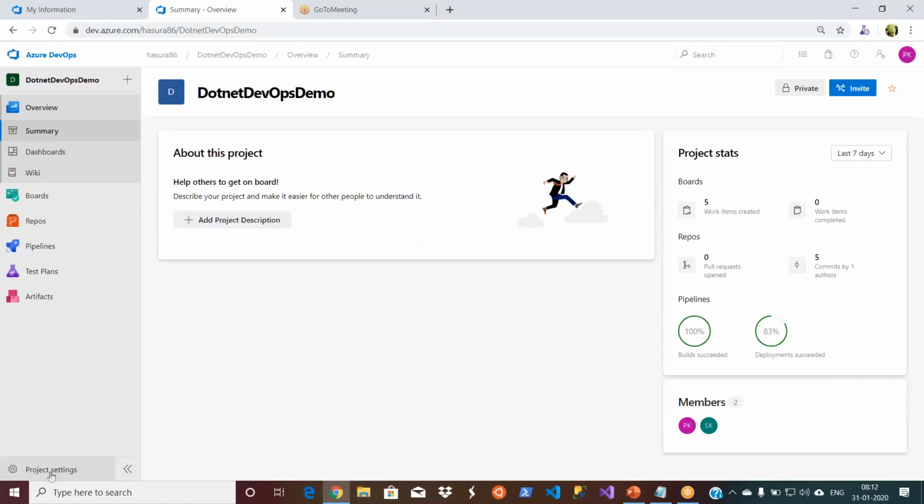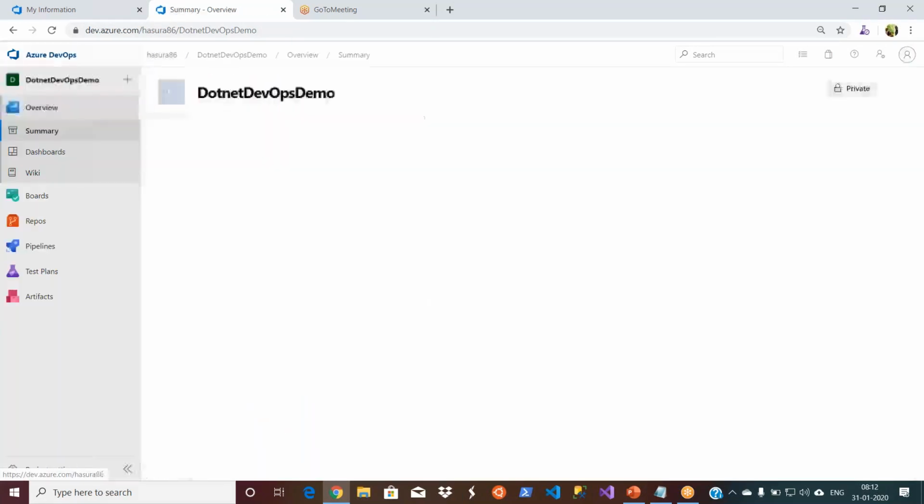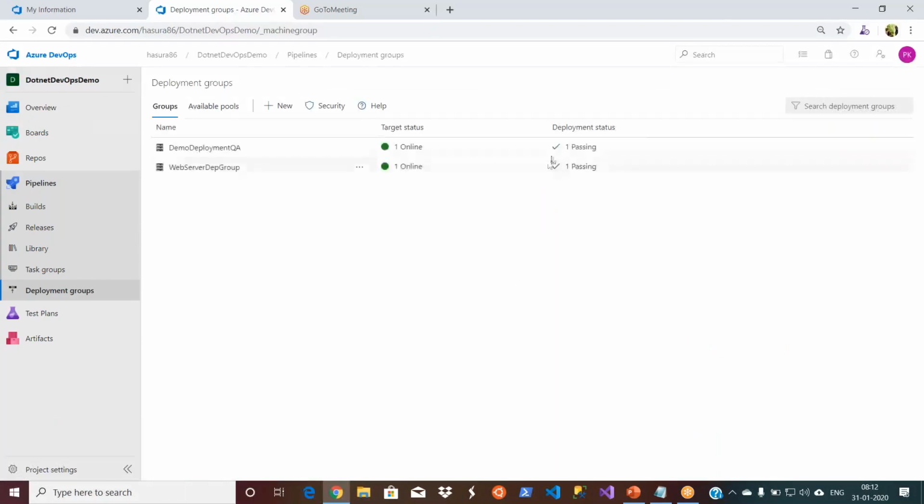The one I wanted to show you is, let's go to project settings. We created one self-hosted agent, and we created deployment groups, right? So let's go to our deployment groups. That's under Pipelines and then Deployment groups.